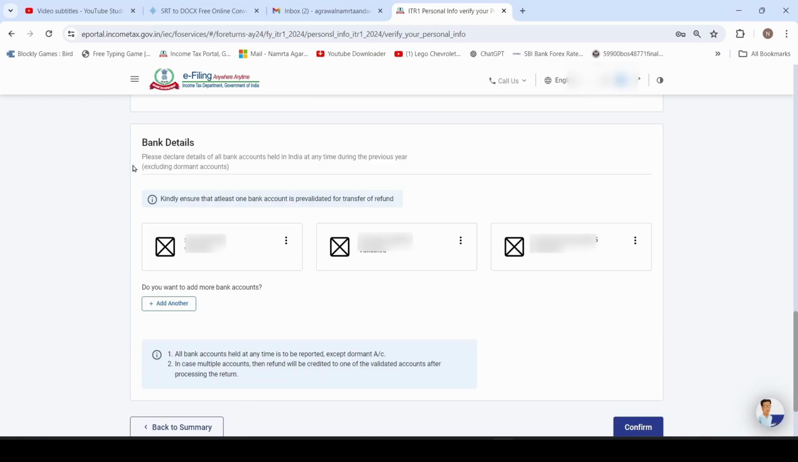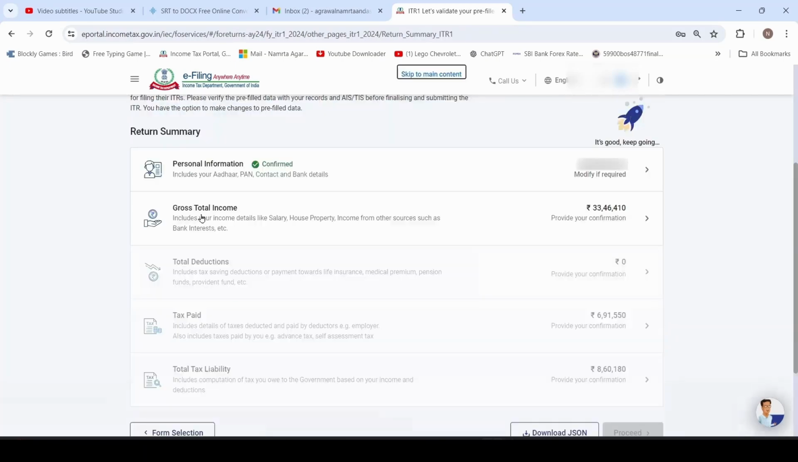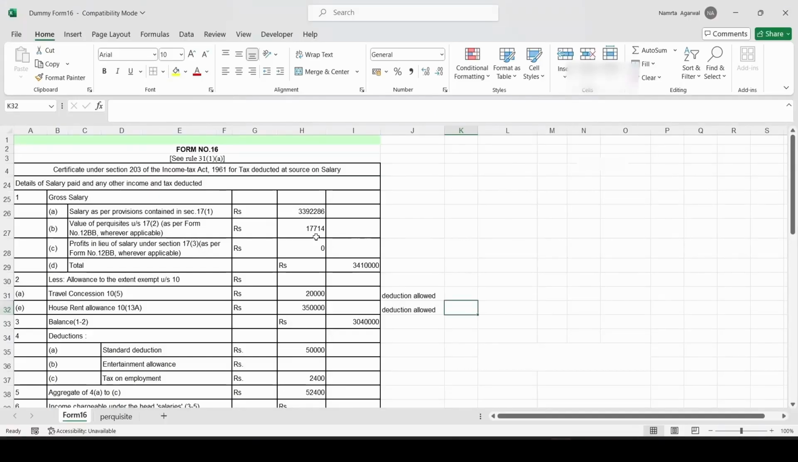The next is bank detail. Here you need to validate your bank details for claiming refund and then click on confirm. Next head is gross total income. For filing this we need our Form 16. So this is my dummy Form 16.